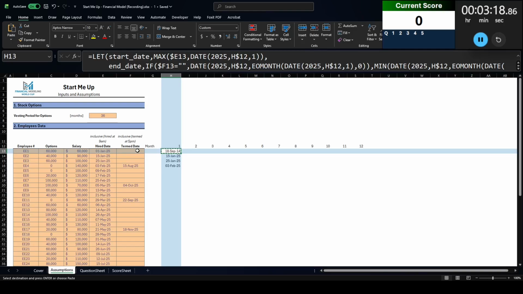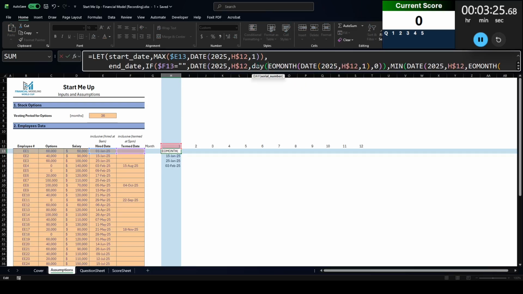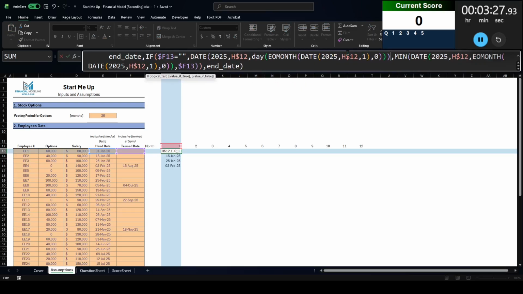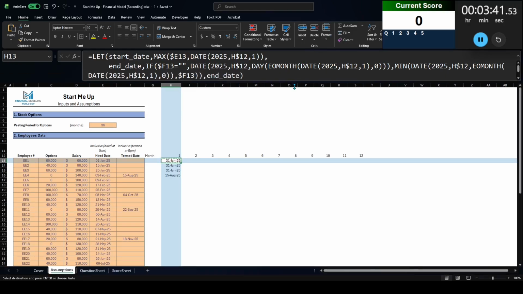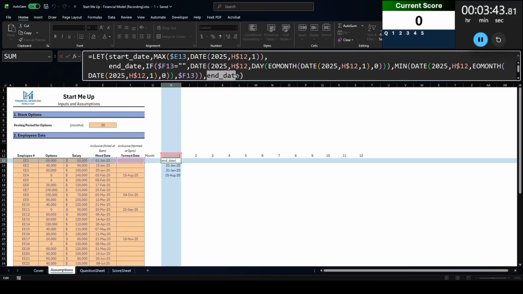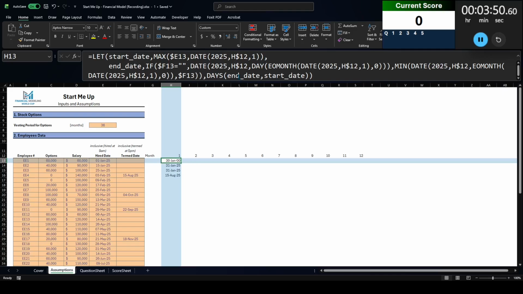Oh. That's very interesting. Oh, okay. I know why. Because that should be in day. Yeah, okay. Because it's running the date again, and that's definitely not what we want. I think it only needs to happen once there. Yes. So if I go down, right, and then this person, it changed. Very good, very good. All right, so what we were going to do is we're going to do days, end date, start date. You see how I did that? I used the same names. That was probably cheating, but oh well.